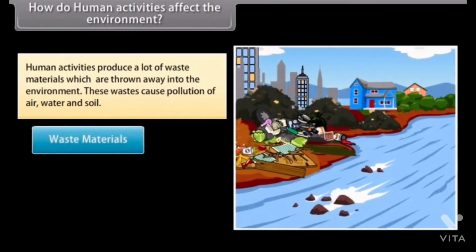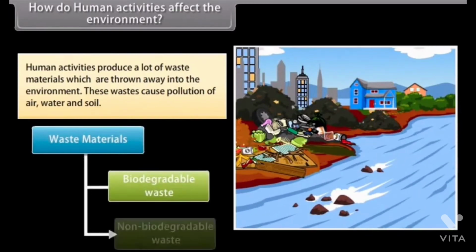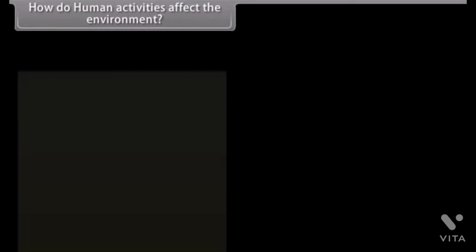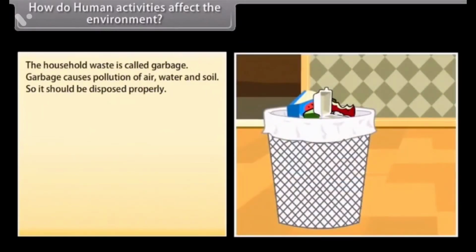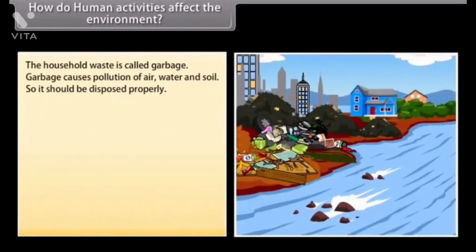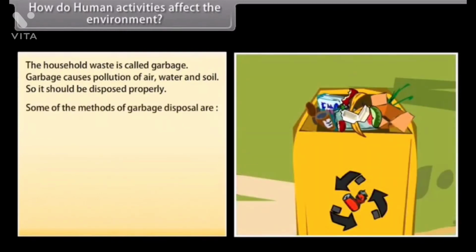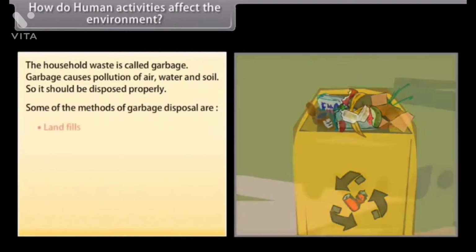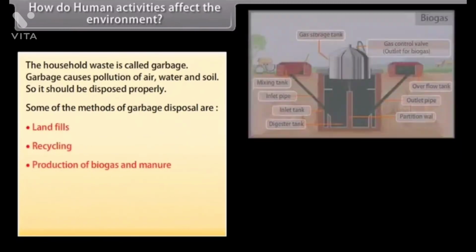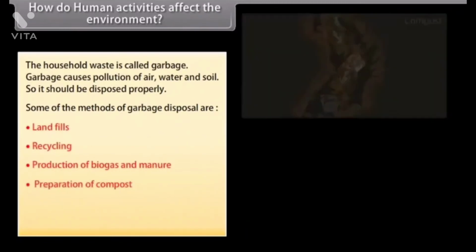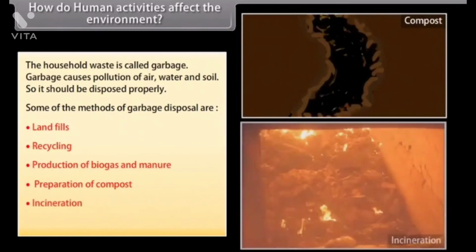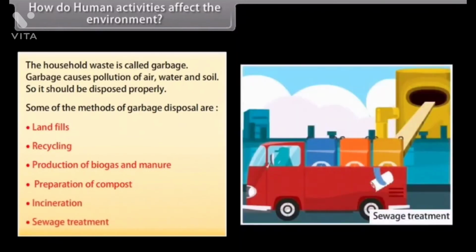The waste materials produced are of two main types. They are biodegradable waste and non-biodegradable waste. The household waste is called garbage. Garbage causes pollution of air, water and soil, so it should be disposed of properly. Some of the methods of garbage disposal are landfills, recycling, production of biogas and manure, preparation of compost, incineration, sewage treatment.